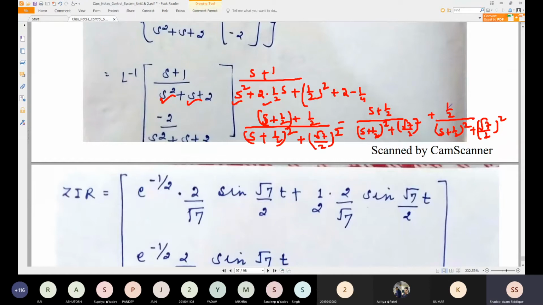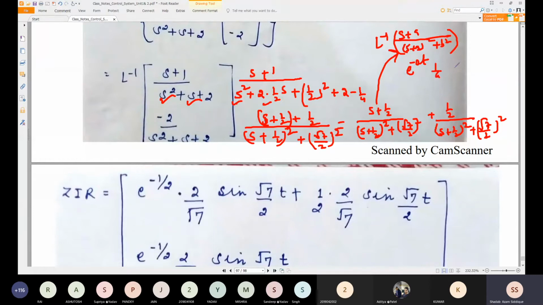Now let me check how we can find this in the standard form. This one is the standard form of s plus a divided by s plus a whole square plus b square. So if we take the Laplace inverse of this, we will have e to the power minus at, and then we can write 1 by a.